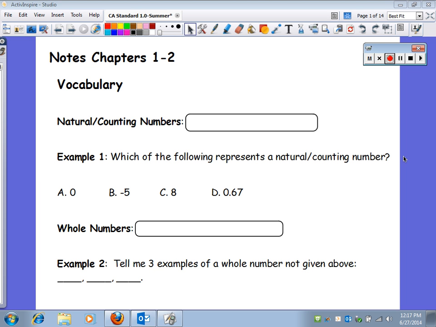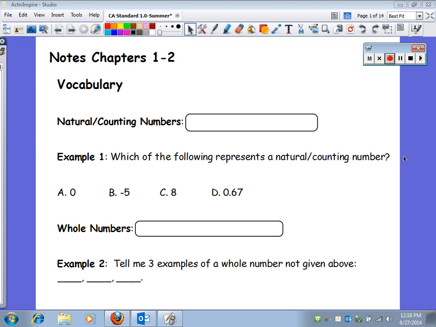Hello, these are notes for anyone taking Algebra 1, Semester 1. I just want to start with chapters 1 and 2 and a little bit of vocabulary. We got some key vocab words. You should have a copy of the notes and just be filling in the blank areas.